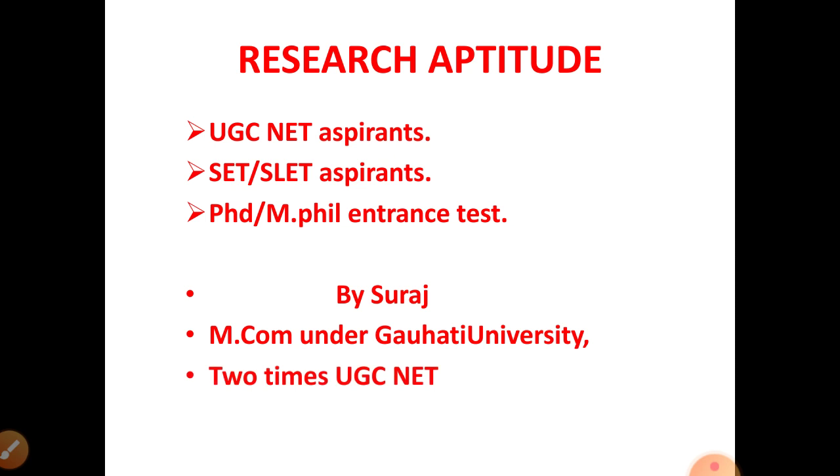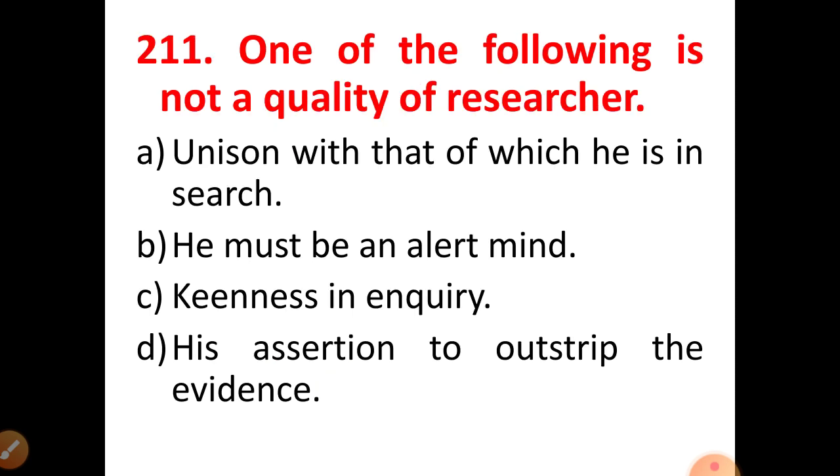See, the first question is, one of the following is not a quality of a researcher. Option A is unison with that of which he is in search. Option B is he must be an alert mind. Option C is keenness in inquiry. Option D is his assertion to outstrip the evidence. So the first option, unison with that of which he is in search, means a researcher should have a simultaneous approach with what he is searching.